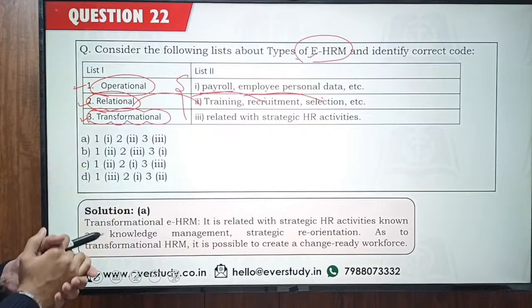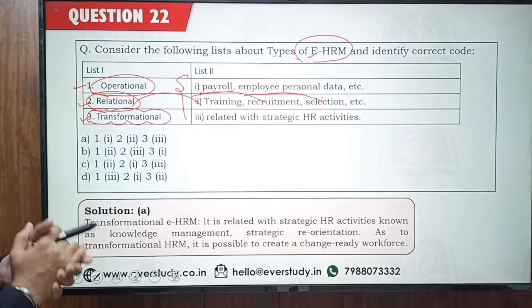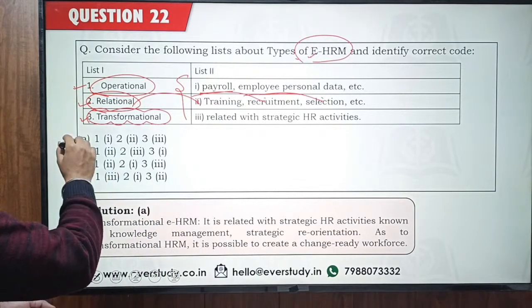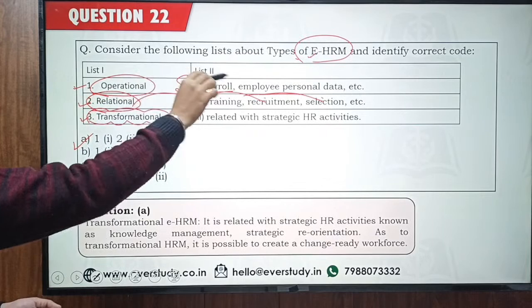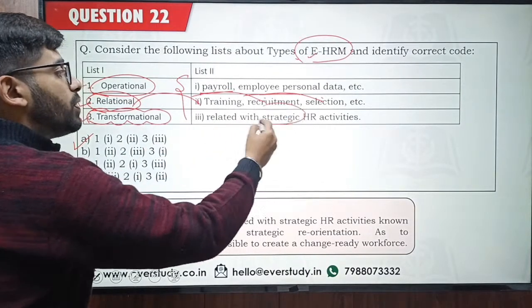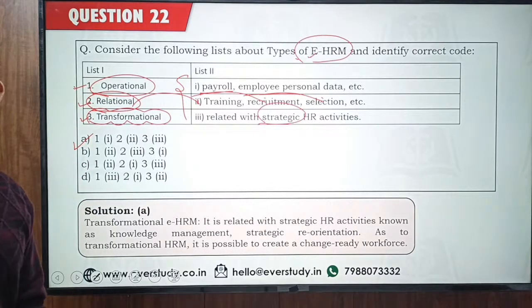So HR also plays a transformational role, and these days this role is also being performed electronically using different IT related tools. So that's why the answer is option number A. Operational is related to payroll, relational covers all the activities related to recruitment, selection, training, and transformational has a relation with strategic HR activities. Okay, so this is something which you have to remember.